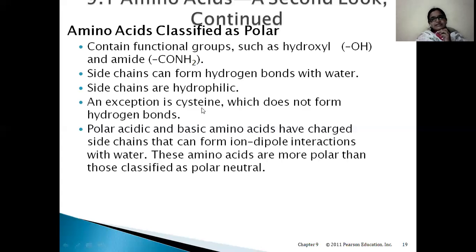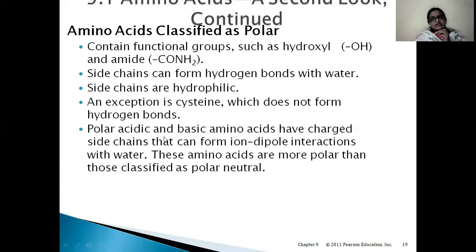An exception is cysteine, which does not form hydrogen bonds. So there is an exception among the polar amino acids, that is cysteine. Even after the presence of such groups, it is not hydrophilic, it is hydrophobic, it is not able to form bonds with the water.